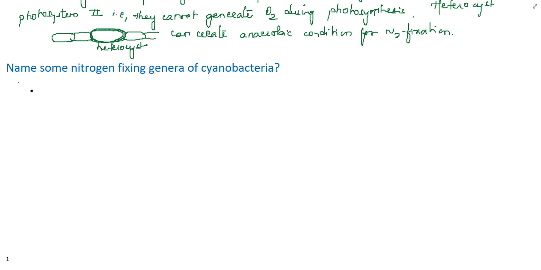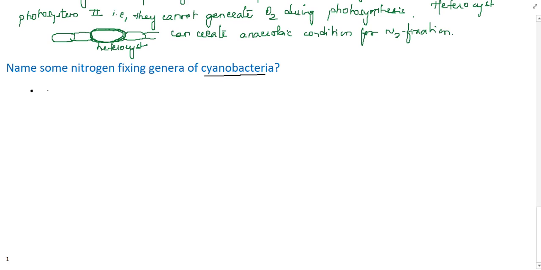Now the last question, a revision question, which we have already done. Please pause the video and try to recall this answer by yourself. Name some nitrogen fixing genera of cyanobacteria. Can you recall this on your own? We have already done this.